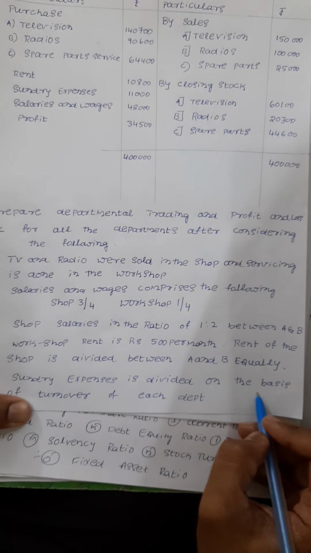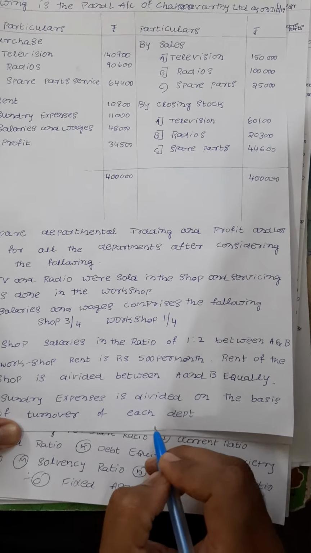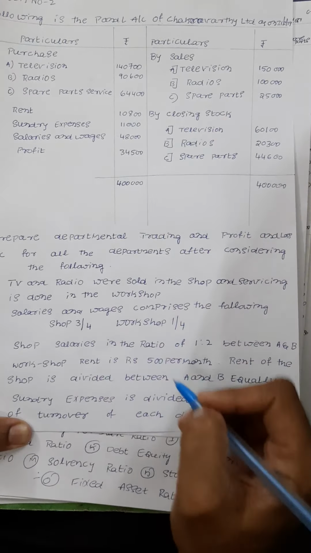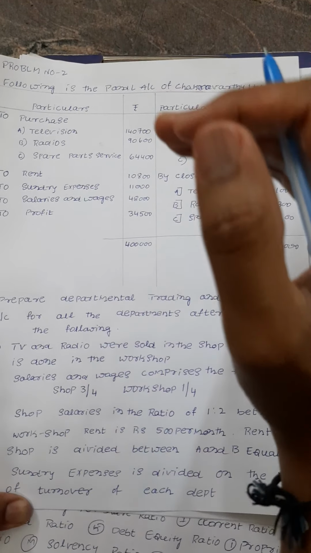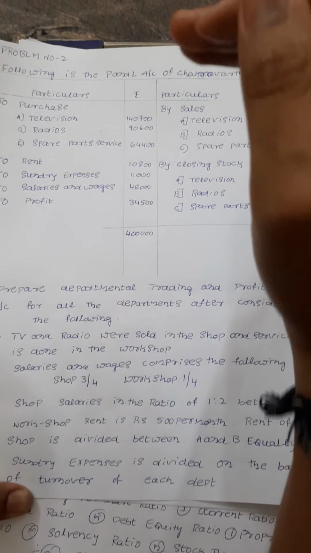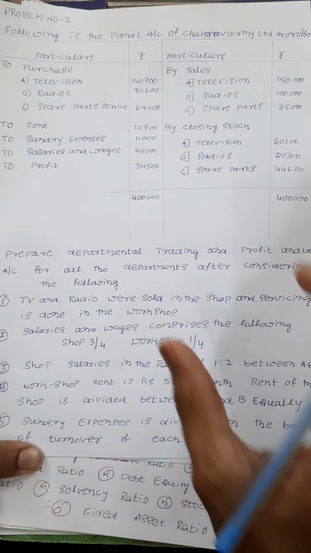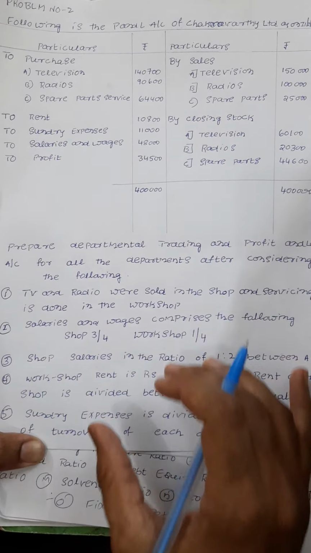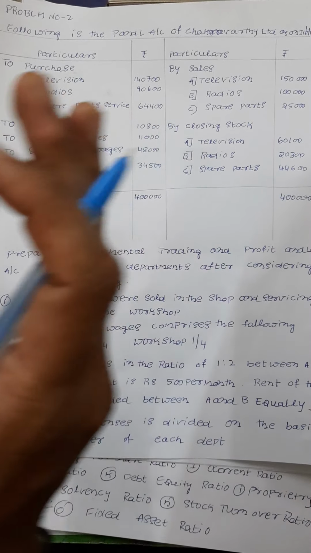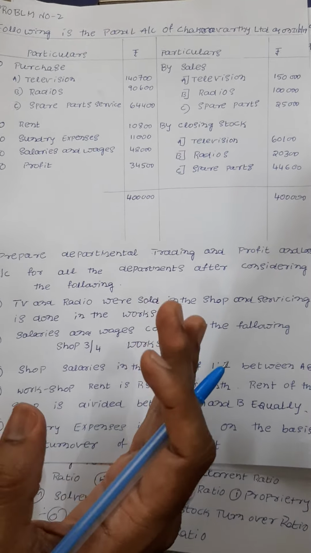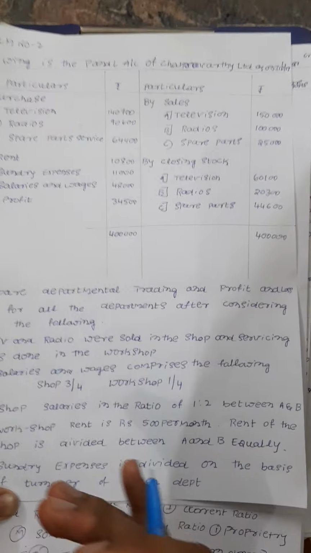Sundry expenses are divided on the basis of turnover of each department. What is turnover? Turnover means the sales ratio. As I told you already, whenever the problem requires a sales ratio or purchase ratio, it is a must. After that we divide the expenses as per the information. In the absence of that information, we need to analyze whether the expense belongs to sales or purchase. If it relates to sales, we divide by the sales ratio.